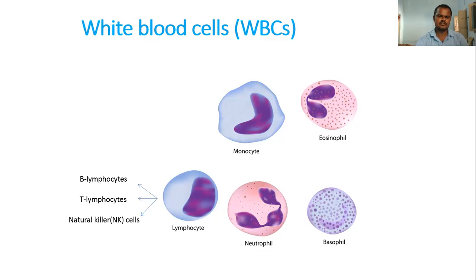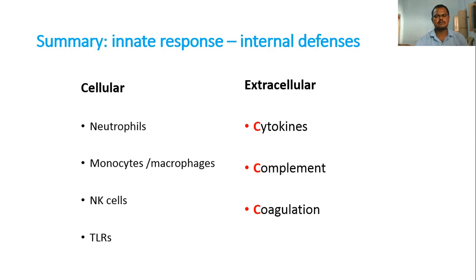Lymphocytes: T lymphocytes and natural killer cells, which are proliferated by the lymphocytes. These are the types of lymphocytes we observe in the immune system: B lymphocytes, T lymphocytes, natural killer cells, and these cells are developed by the lymphocytic prophase. Macrophages, mast cells: I already told you these cells participate in the immune system response.